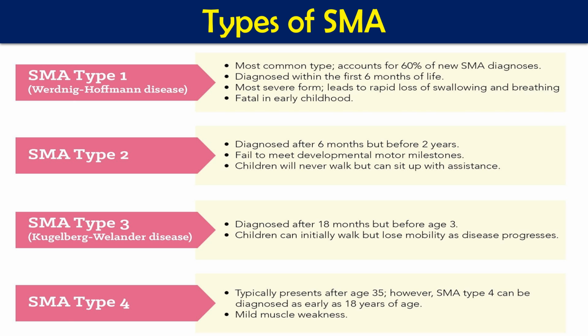Then we have SMA type 2. This spinal muscular atrophy type 2 is also called Dubowitz disease. It is characterized by muscle weakness that develops in children between the ages of 6 to 12 months, or up to 2 years, but before 2 years it can be diagnosed. Children with this type of disease can sit without support.